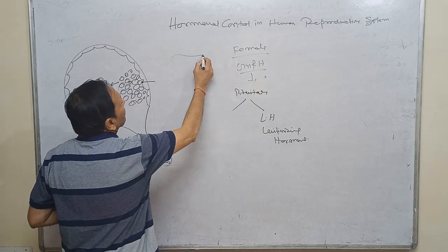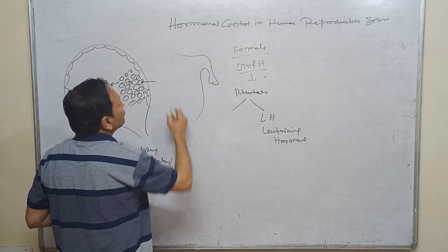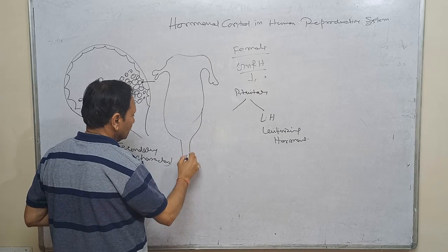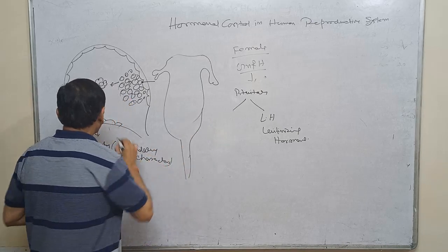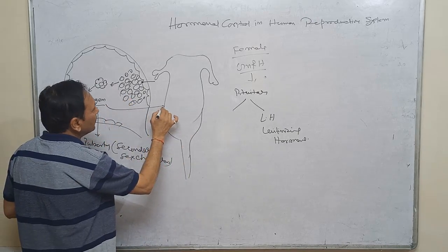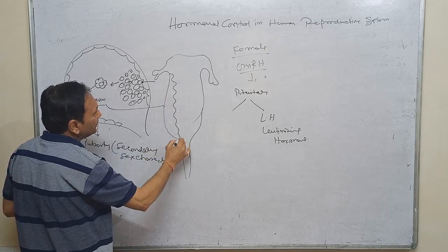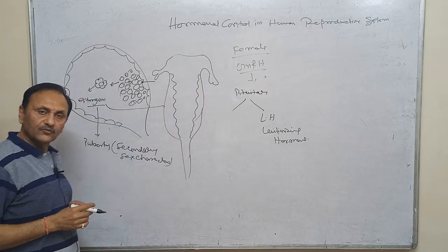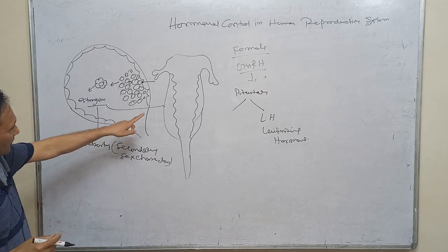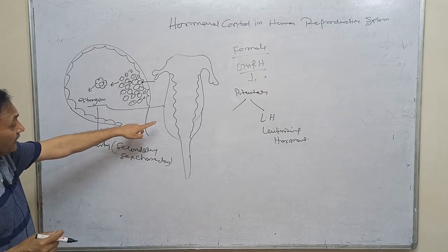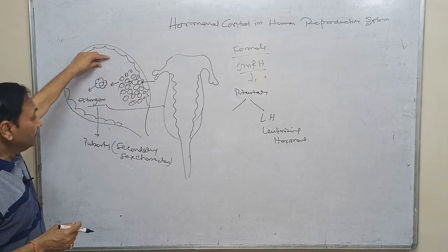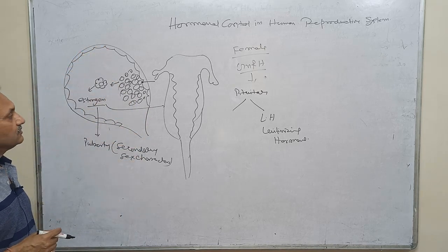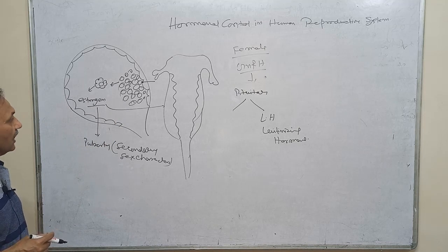Suppose this one is the uterus, the uterine wall, and this is the vagina. Now this estrogen acts upon this uterine wall to make it very thick, very much vascular, and it is the sign that the female is in puberty and her menstrual cycle is going to be started.